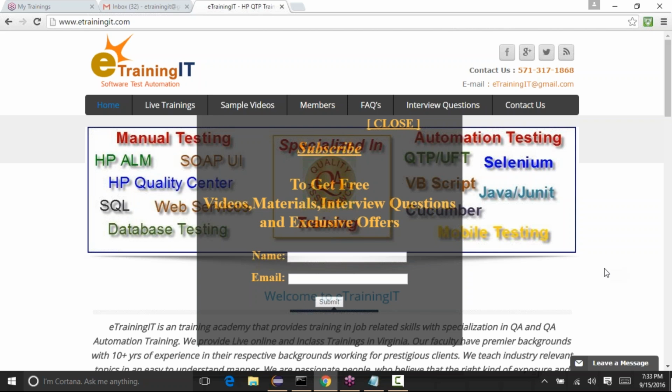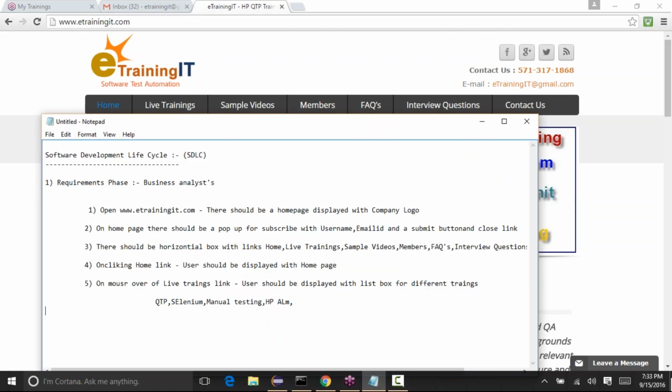And there can be one more requirement saying that on clicking the QTP link, the user should be navigated to the QTP page, a training description page.